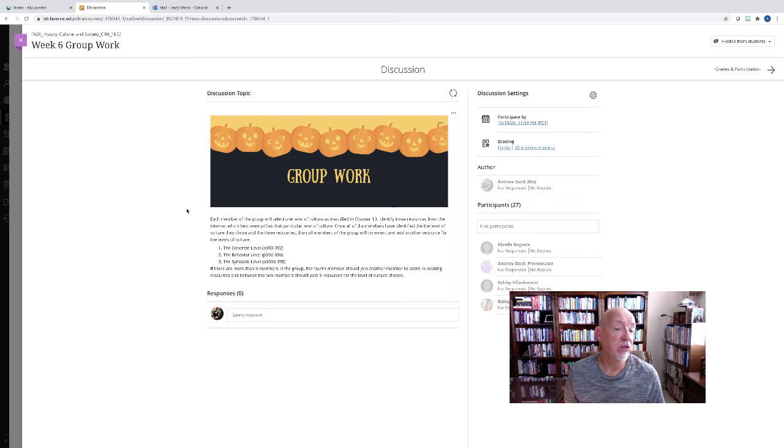If there are more than 3 members in a group, there could possibly be a 4th member. That member should join another member to assist in locating resources, and between the 2 members should post 5 resources for the level of culture chosen. So if you only have 3 people in a group, you will post 3 resources. If you have a 4th member, that member will work with one of the other members and post 5 resources. Then each of you will comment on that and find one other resource for that level that you will post with your reply. And that's your group work this week.